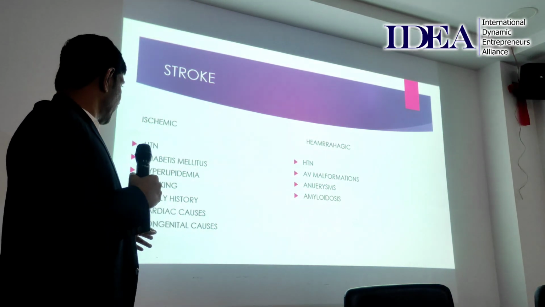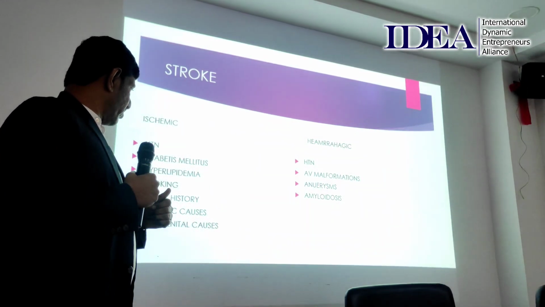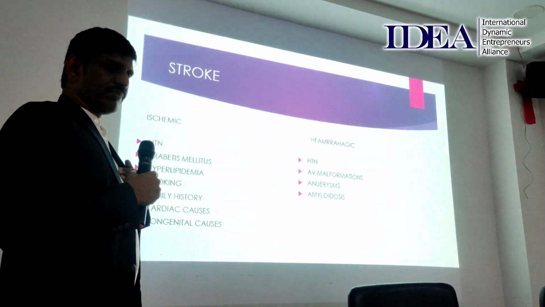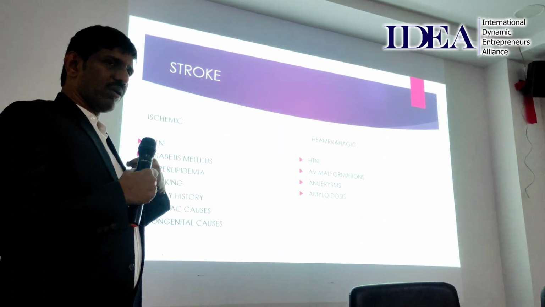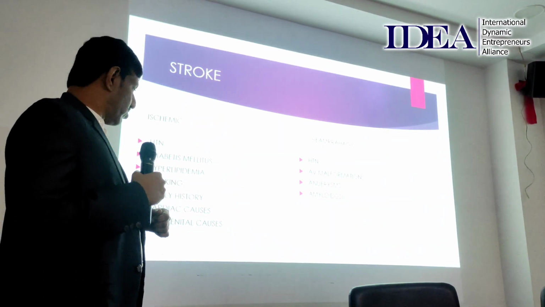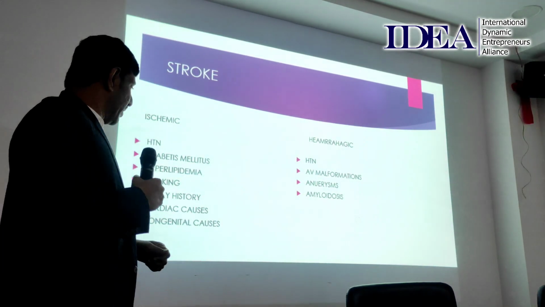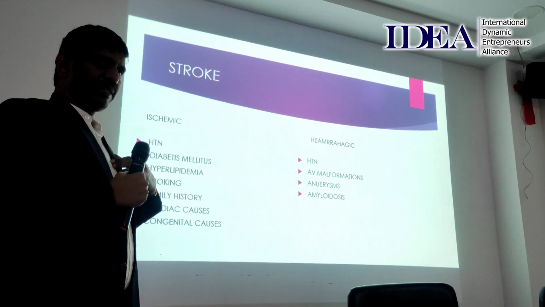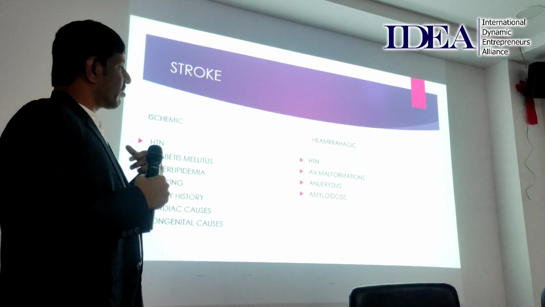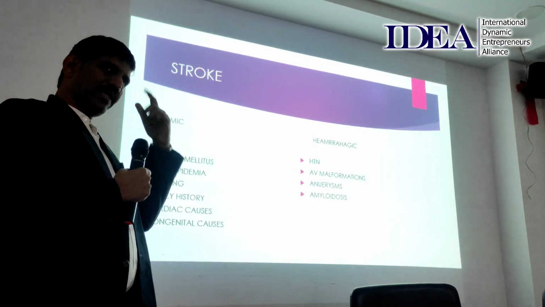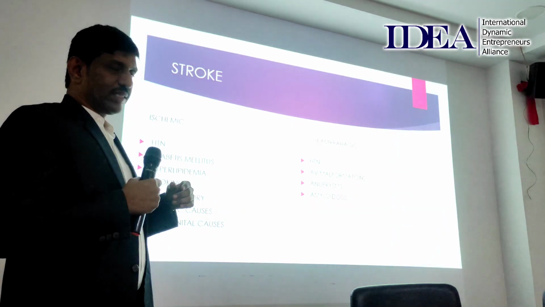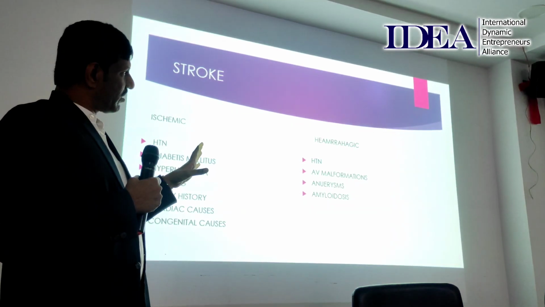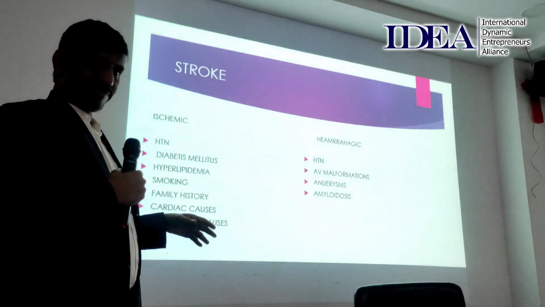Atherosclerosis. Then smoking, then family history, cardiac embolic stroke: heart rhythm disorders where a clot gets dislodged into the brain and causes stroke. That's called cardiac embolic stroke. And congenital causes, PDA, VSD, ASD, and all these things, along with rhythm disorders, that clot will get dislodged and get into the brain. Then hemorrhagic, what are the main causes? Hypertension.